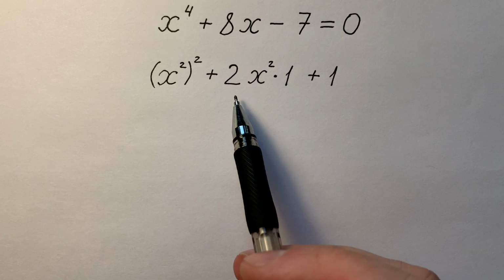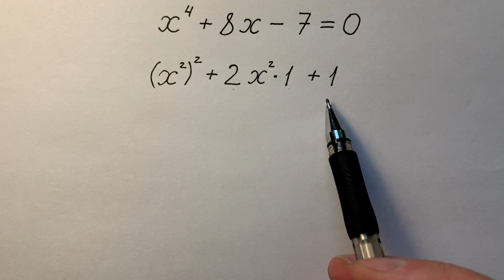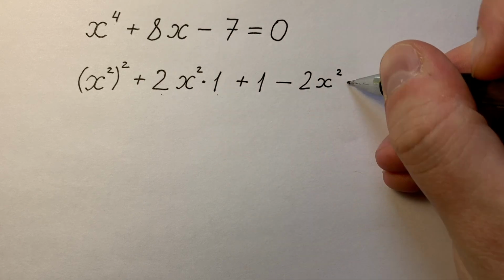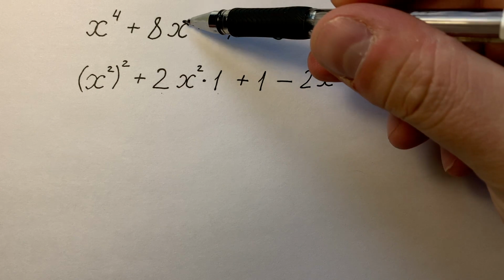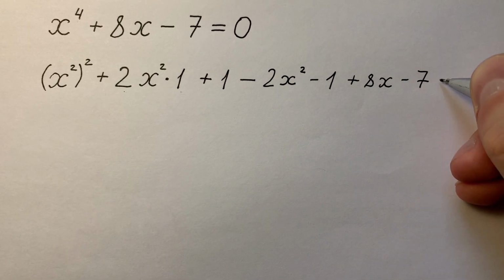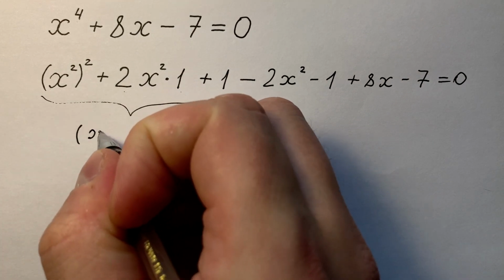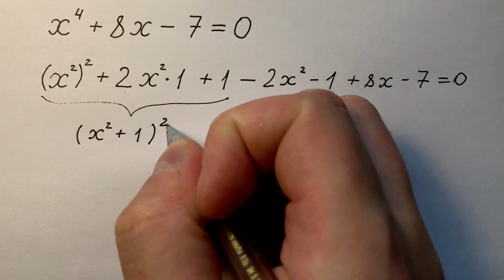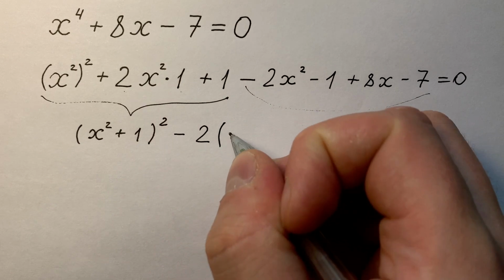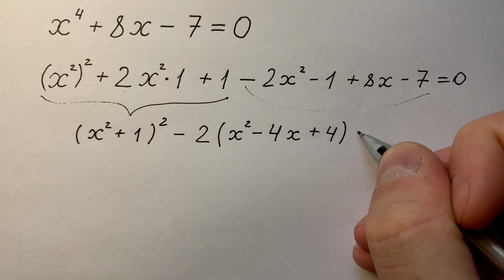But we don't have these two members in the left side. That's why we have to immediately eliminate them. So we can delete them by subtracting 2 times x squared minus 1, and adding another two members of our equation, plus 8x minus 7, and it equals 0. Here, of course, we can write a full square, like x to the power of 2 plus 1 squared. And here we can put a 2 out of brackets. And in the bracket we have x squared minus 4 times x plus 4, and it equals 0.